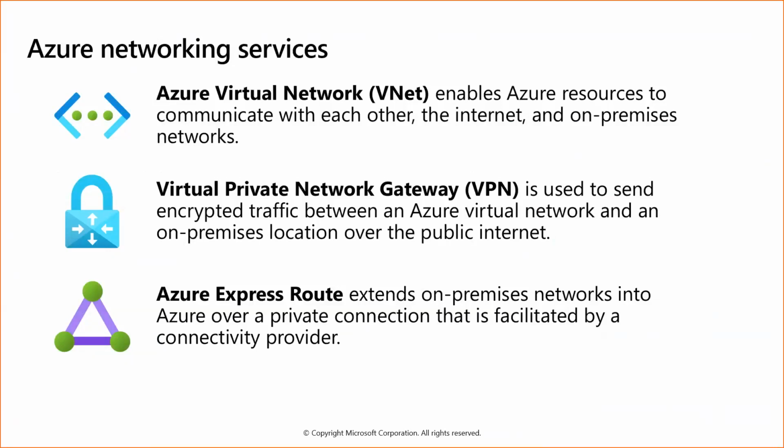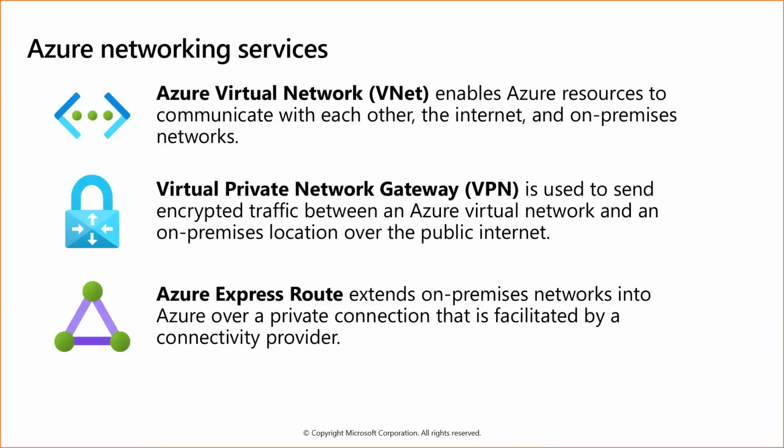Next one is the virtual private network gateway. It is used to send encrypted traffic between an Azure virtual network and an on-premise location over the public network. For example, if you want to connect to our office network, we have something called a Cisco VPN. Similarly, Azure provides a VPN service through which, in a hybrid environment, people from the on-premise environment can connect to the Azure environment using the VPN gateway.